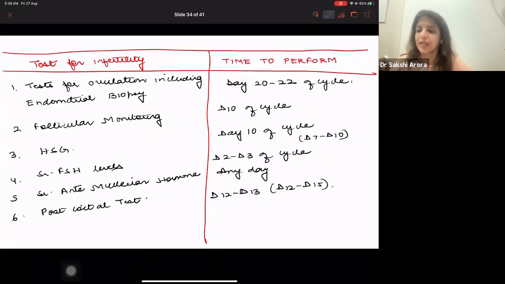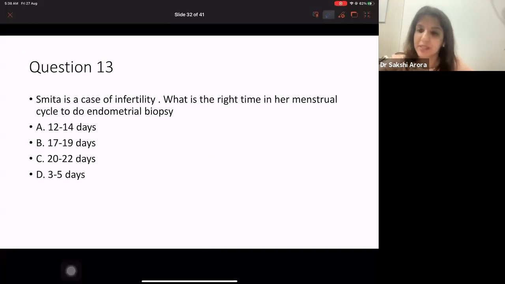Yes? Now, question number 13. Smita is a case of infertility. What is the right time in her menstrual cycle to do endometrial biopsy? Option A, 12 to 14 days. Option B, 17 to 19 days. Option C, 20 to 22 days. And option D, 3 to 5 days. So what is the best time? I'm seeing most of you are answering this correctly. And yes, the answer is 20 to 22 days.